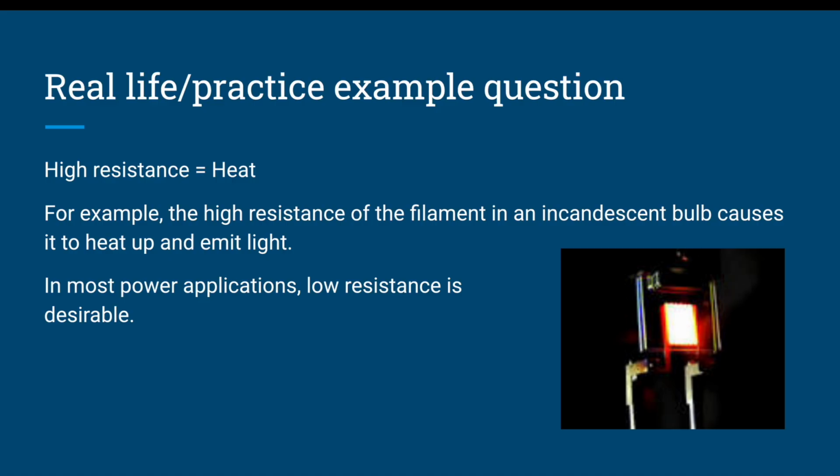The resistance of elements in real-world applications is very important. As current flows through a material with resistance, some energy is converted into heat. For example, the high resistance of the filament in an incandescent bulb causes it to heat up and glow. Most other applications, such as electrical cabling, prefer low resistance because it allows electrical current to flow more efficiently, reducing energy loss.